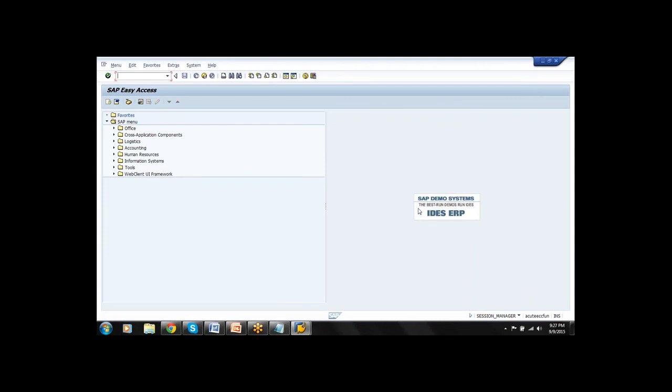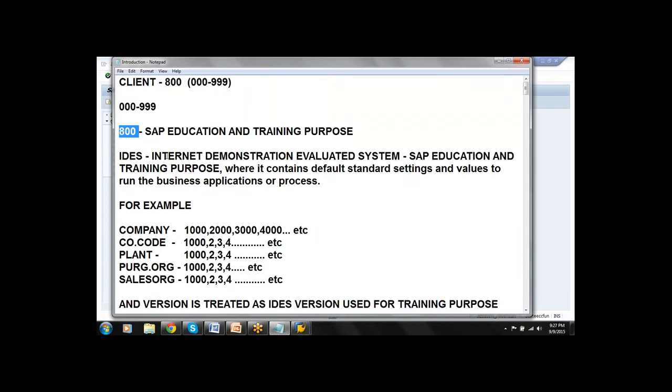At the right side, you are able to see SAP Demo System IDES CRP. What is the meaning of IDES? IDES stands for Internet Demonstration Evaluator System, given by SAP for education and training purpose, where it contains default standard settings and values to run the business applications and processes.